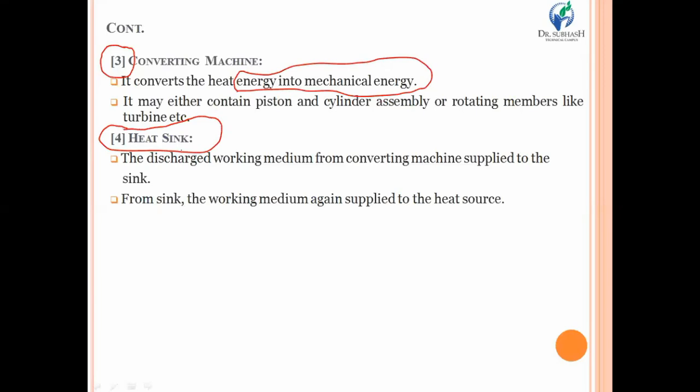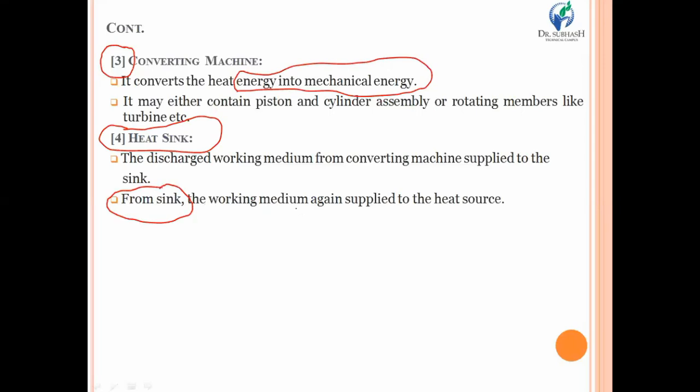Generally, after absorption of heat by the working medium, or after absorption of the pressure and heat energy by the converting machine, the remaining amount of heat is required to be discharged from the working medium. So the sink is a place where heat is to be discharged at the end of the thermodynamic cycle.